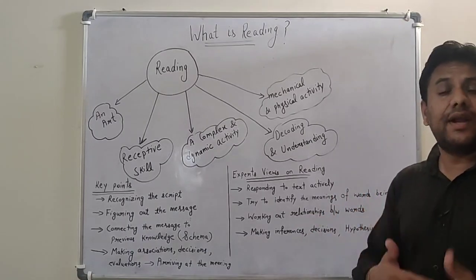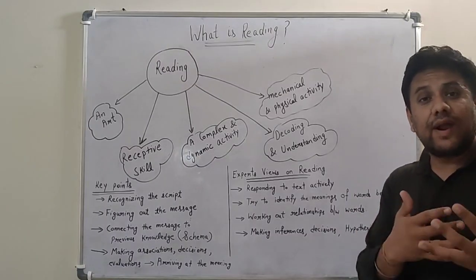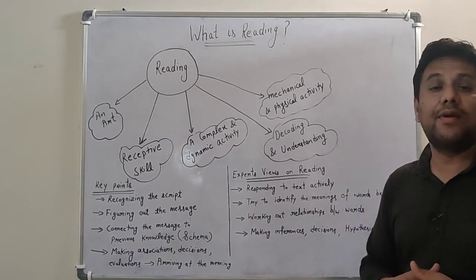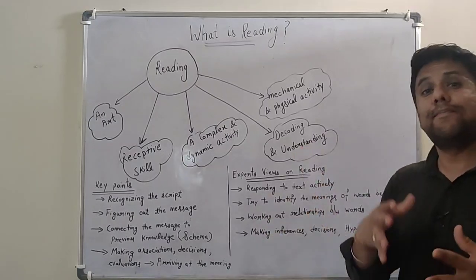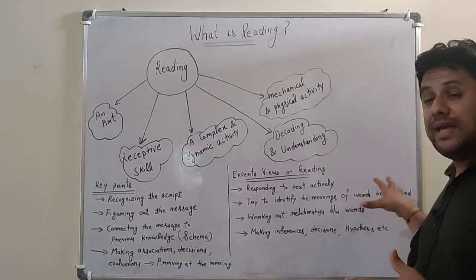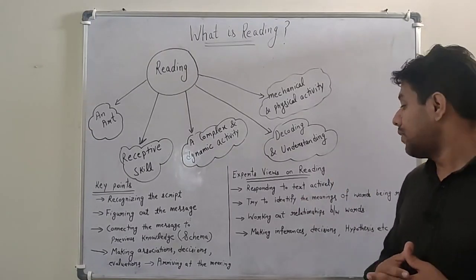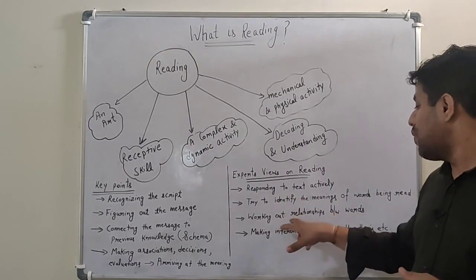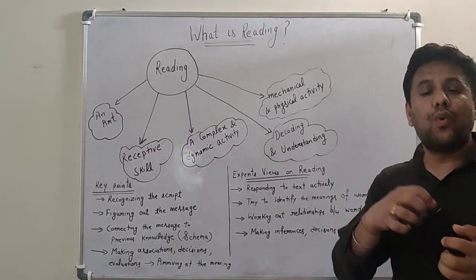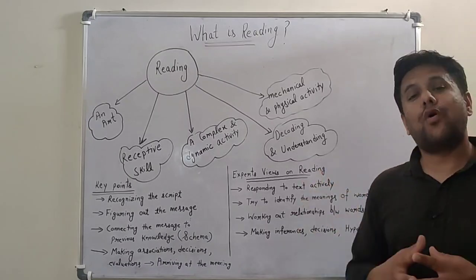Whenever we read, we try to identify the meaning of the words. Because if we do not recognize the word properly, if we do not know the meaning of the words, then we can't come to the meaning of the text. So to identify the meaning of the words being read, we must have knowledge of vocabulary. The third one is working out relationships between words. One word is connected with the other word. So there is a relationship of the words.